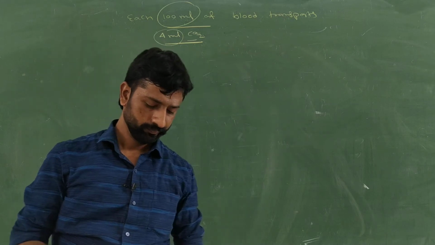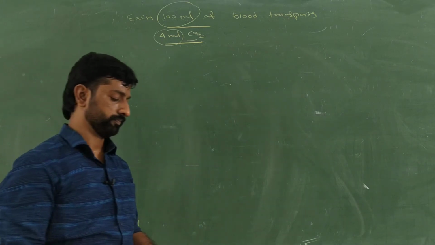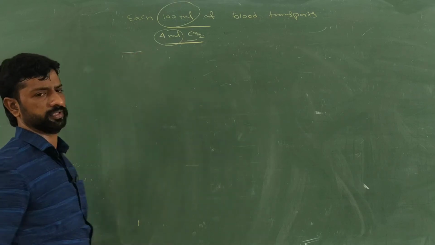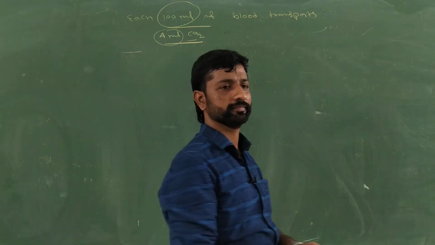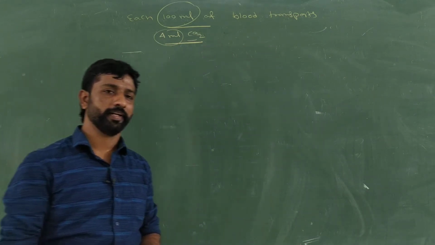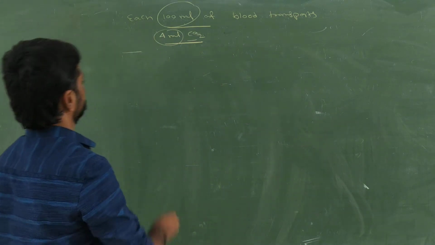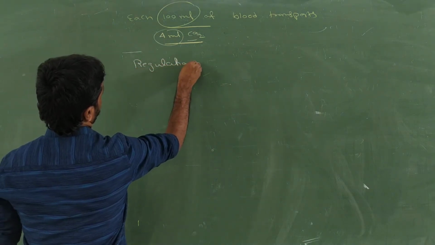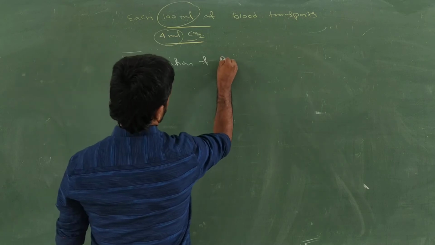Okay. Next, after the transport of carbon dioxide, what is the next one? Regulation of respiratory activities.